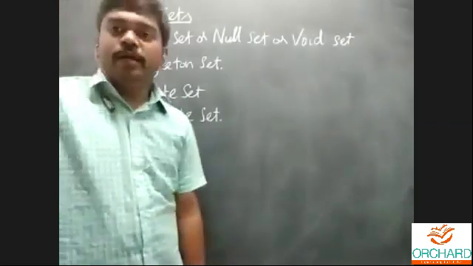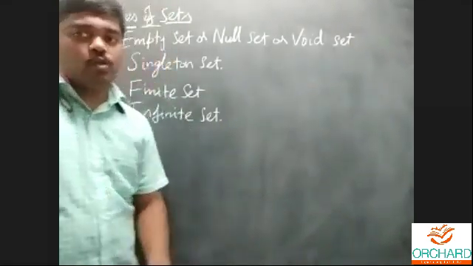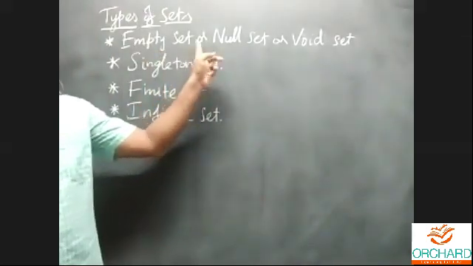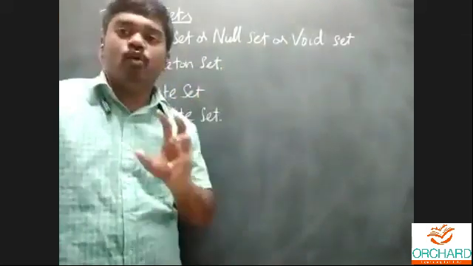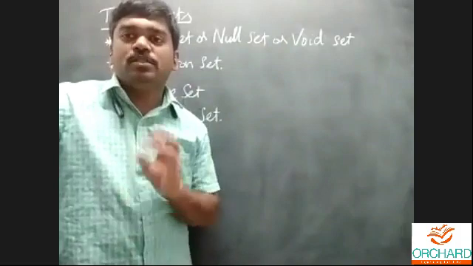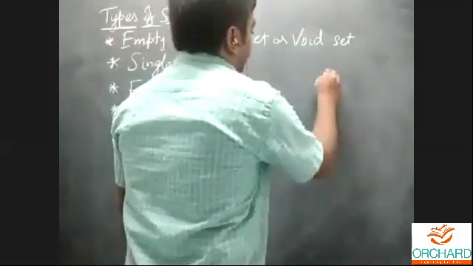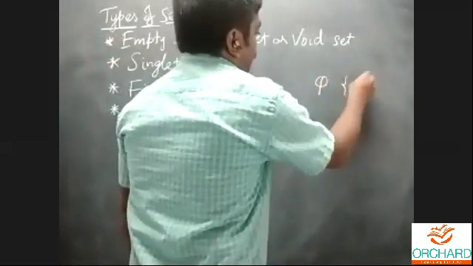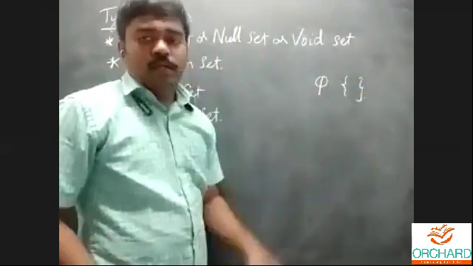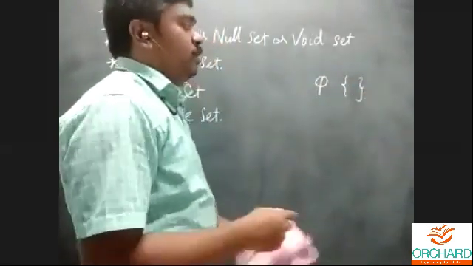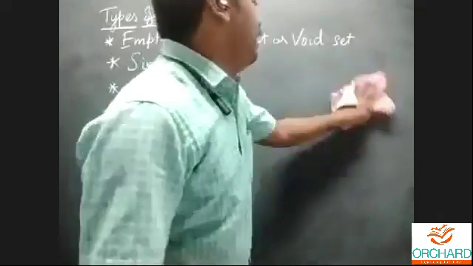Yes, very good. Finite set. Okay, finite set. So listen carefully. What does it mean by empty set or null set or void set? No element. A set has no element. In symbol, we represent this as empty, or that empty bracket. Okay, this is called the empty set notation. Empty, no element in the set.